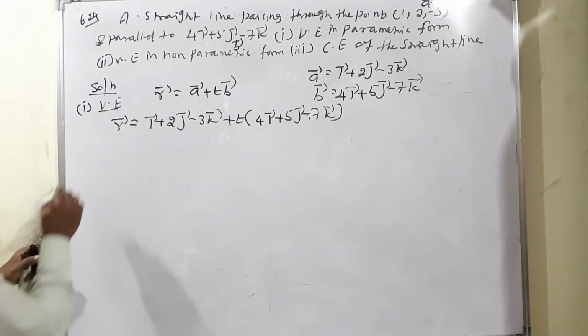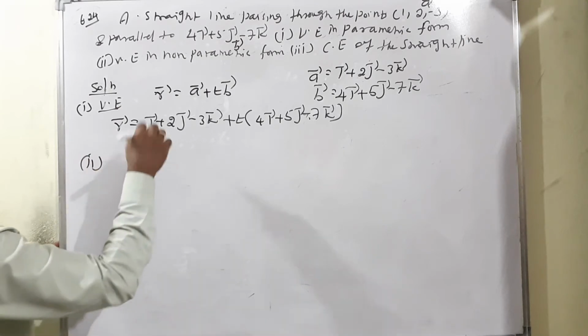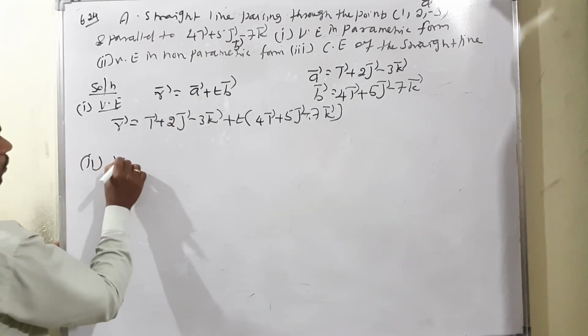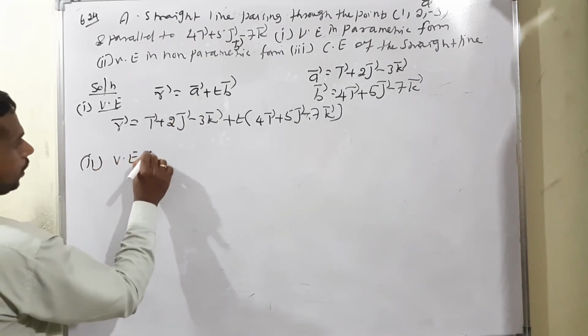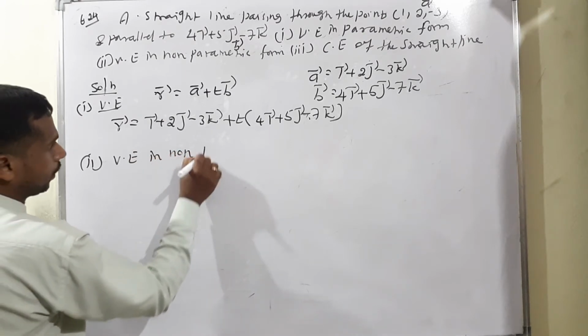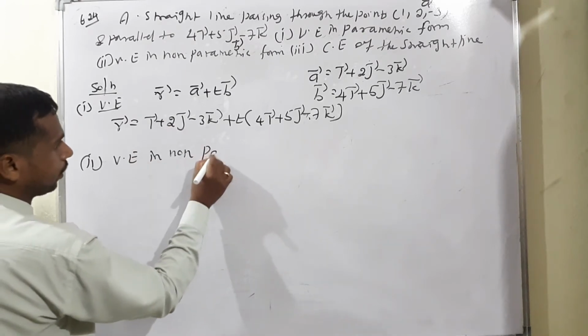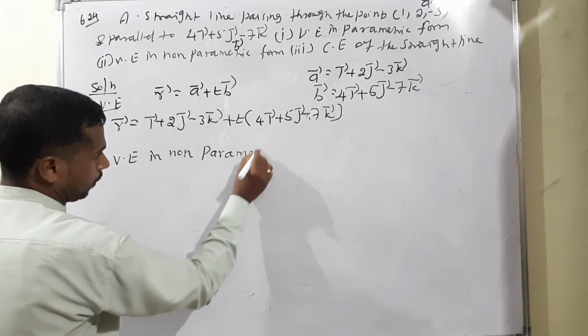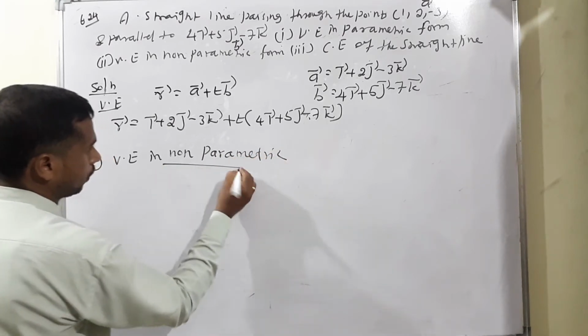Now I am moving to condition number 2. What is the meaning? Non-parametric. So the vector equation in non-parametric form. This is parametric, and this is called non-parametric. Look at there.